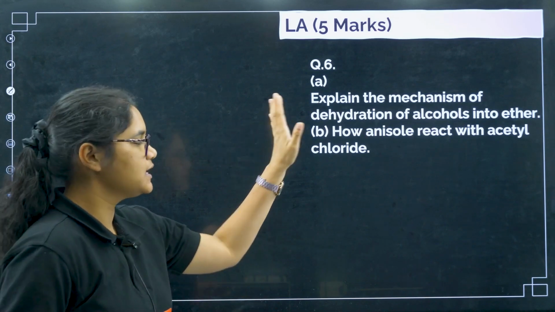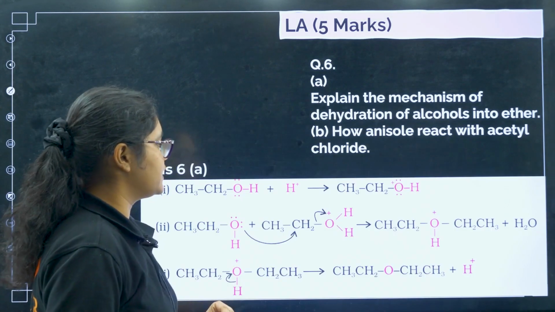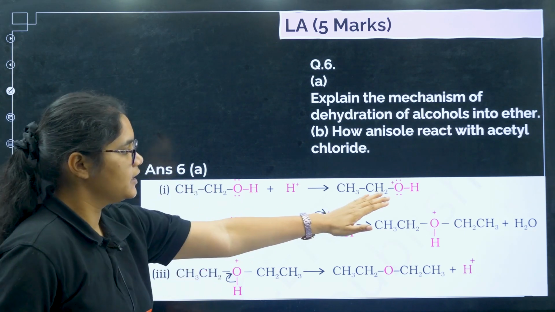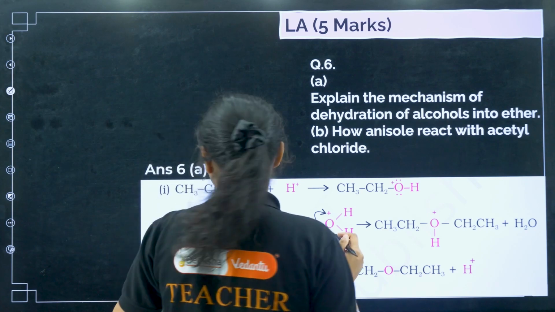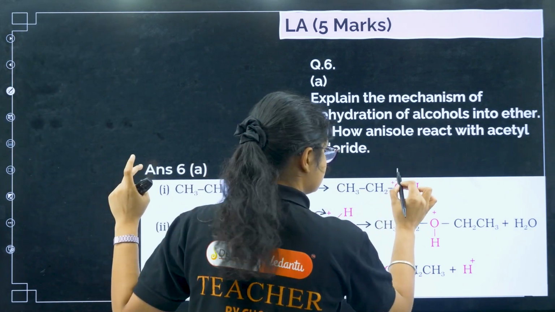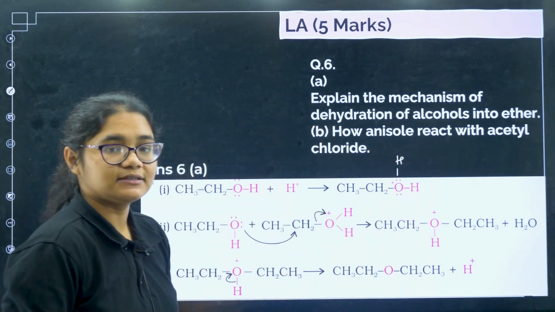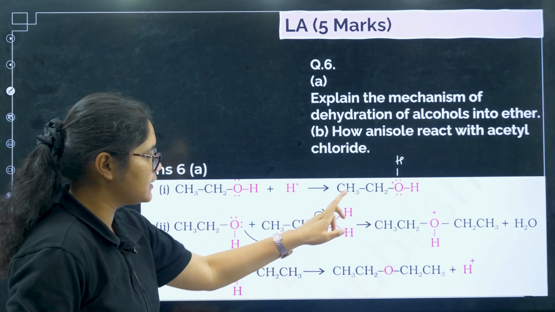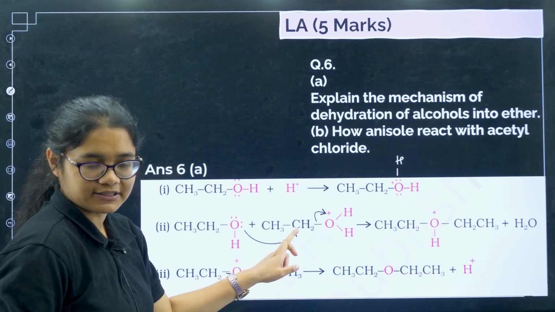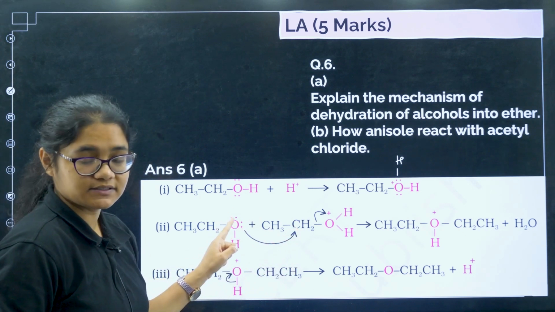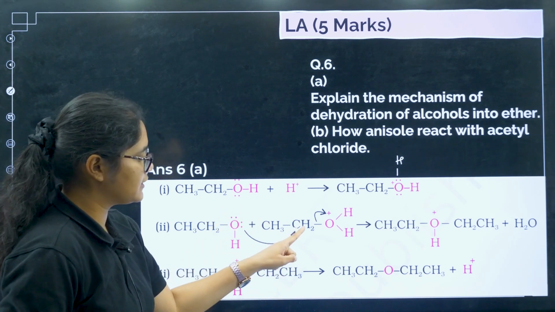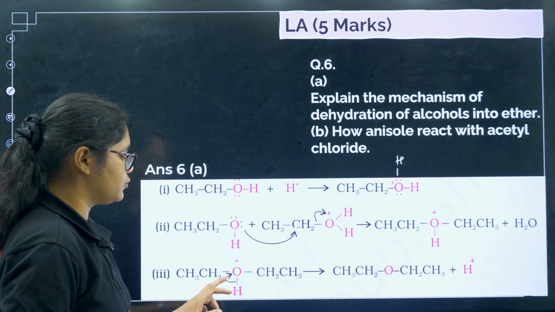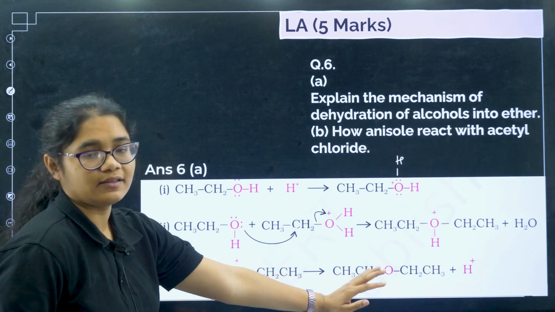Yes, next we have, explain the mechanism of dehydration of alcohols into ether. I told you 3 mechanisms. Second mechanism is here. So yes, you can see here first what happens, the same thing, protonation of alcohols takes place to give you O plus H2. Then there is attack of another alcohol on this alcohol. You can see now this carbon is electrophilic in nature, this oxygen is having lone pair which is nucleophilic in nature. So this one attacks on this one and this one goes out, so we get this one. And the third step is your simple deprotonation, H plus goes out and we get the ether.